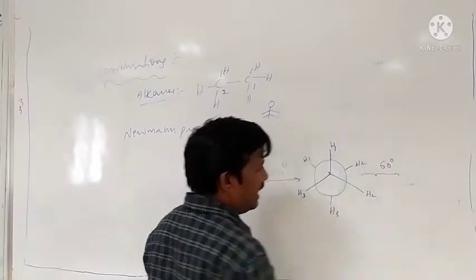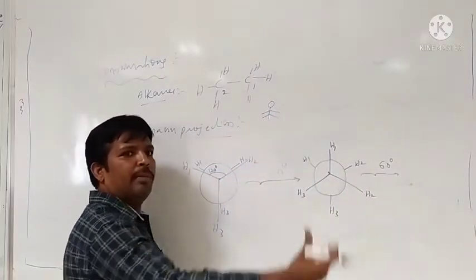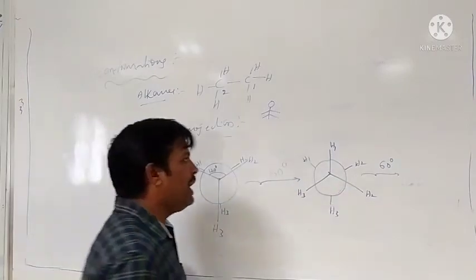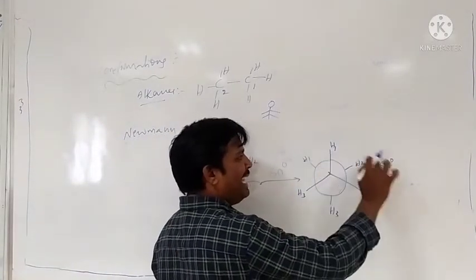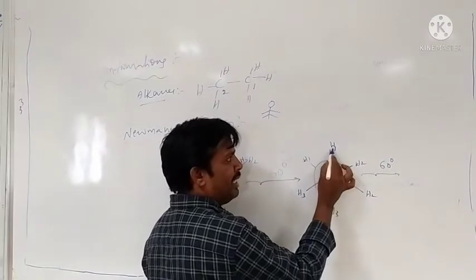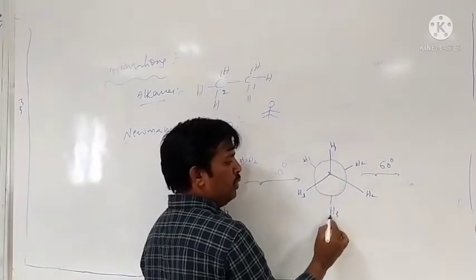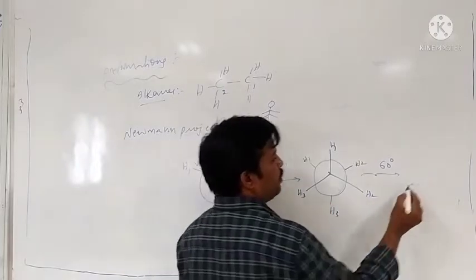Then we rotate another 60 degrees. The back carbon is fixed, and the front carbon is allowed to rotate. When we rotate another 60 degrees, H1 comes close to H2, H2 comes to H3, and H3 comes to H1.